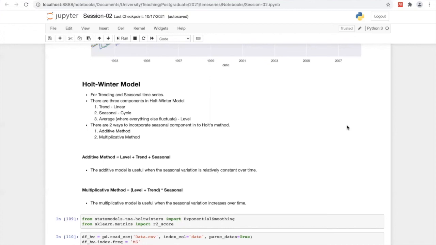If the variation of the seasonal component is relatively constant, you can go with the Holt-Winter model with the additive approach, or else you can go with the multiplicative method, where level plus trend is multiplied with the seasonal component. Then the seasonal variation increases over time. If the seasonal component varies over time, you can go with the multiplicative method, or else you go with the additive method.